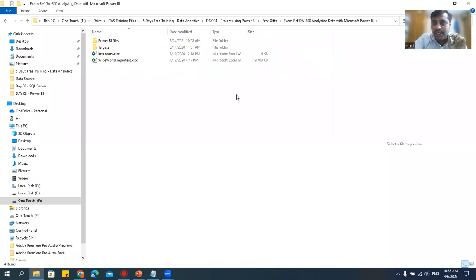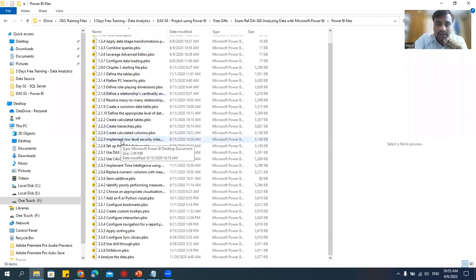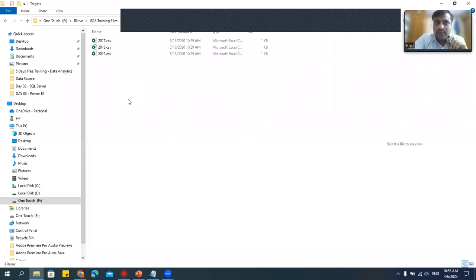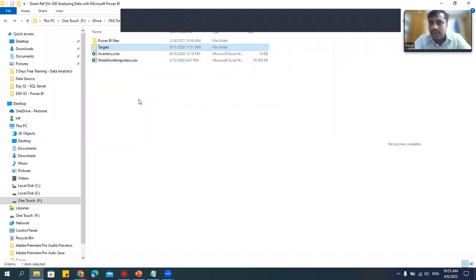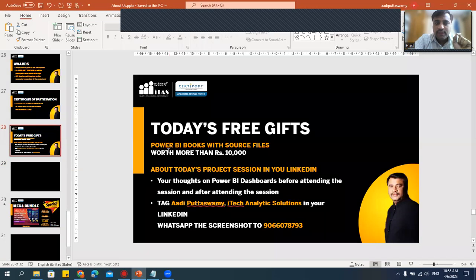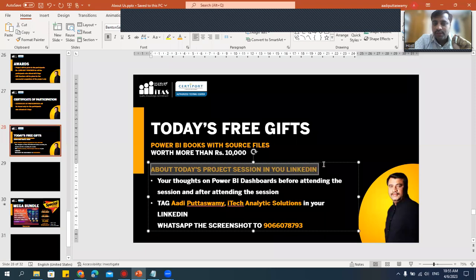I felt this is very useful for people who want to take the Power BI PL-300 exam. It's not DA, it's the PL-300 exam. All the files are available, which you can use for preparing for your exams. The source is also there. Everything required is available in these three books. This will be given completely free for you, but for that, as I told you, please post your thoughts on LinkedIn.